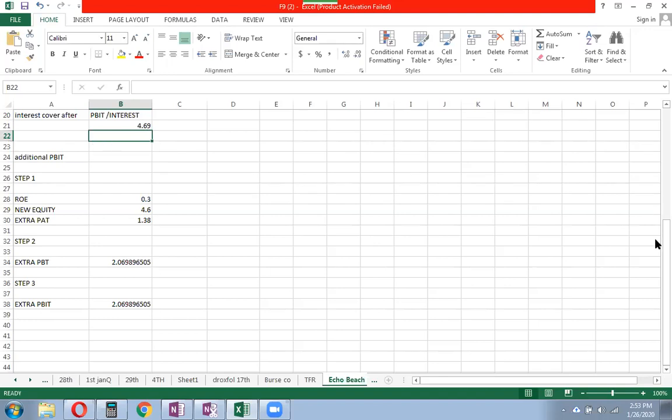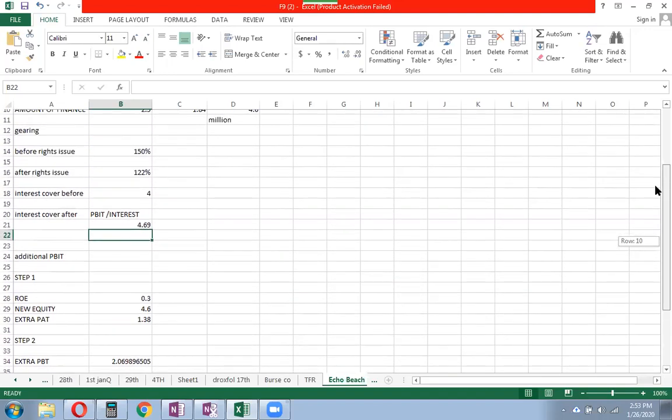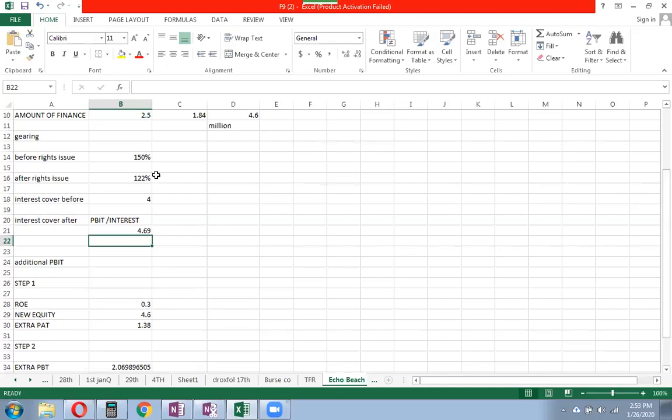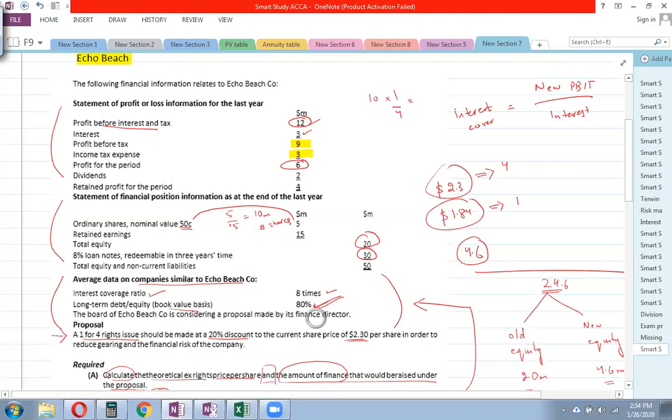So of course the answer will be in number of times. So how much is the interest coverage before? It was 4 times. How much will be the interest coverage after equity finance rights issue? It will improve. It will increase to 4.69. So now you can pay 4.69 times interest from your PBIT, and before you were able to pay 4 times interest. But now, is it good? Well, it has improved, but it's still not acceptable because it's still much lower than the industry average, right?